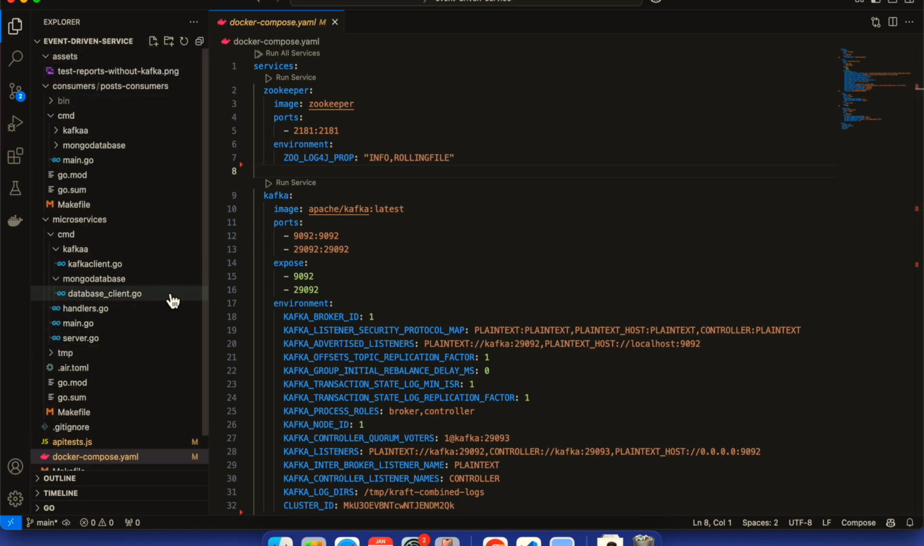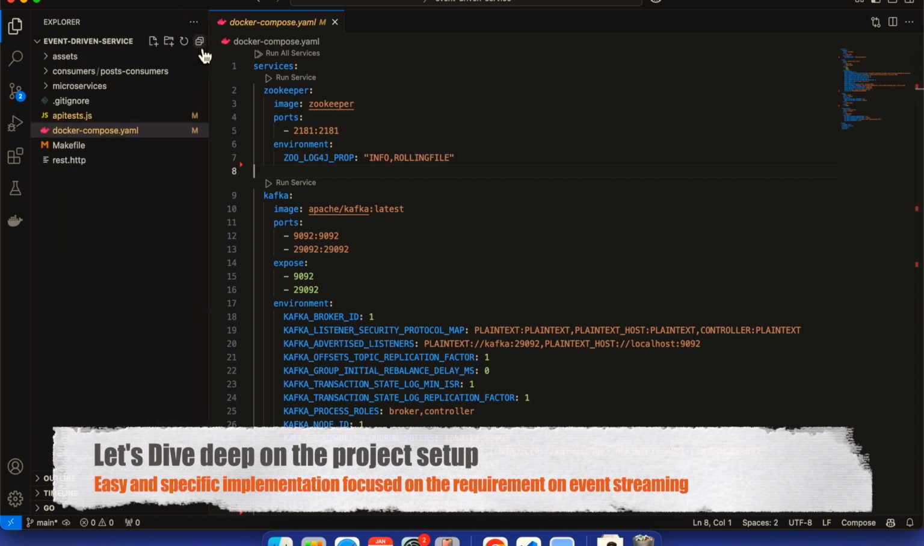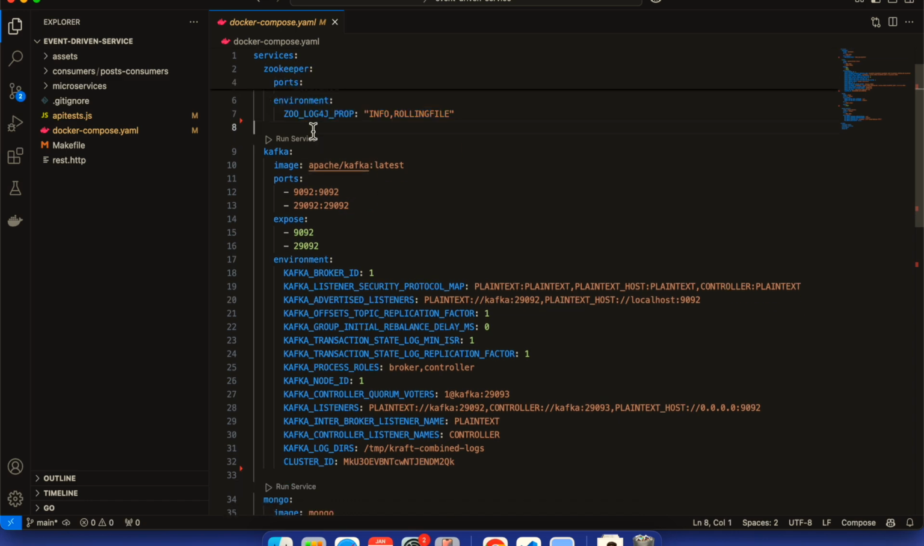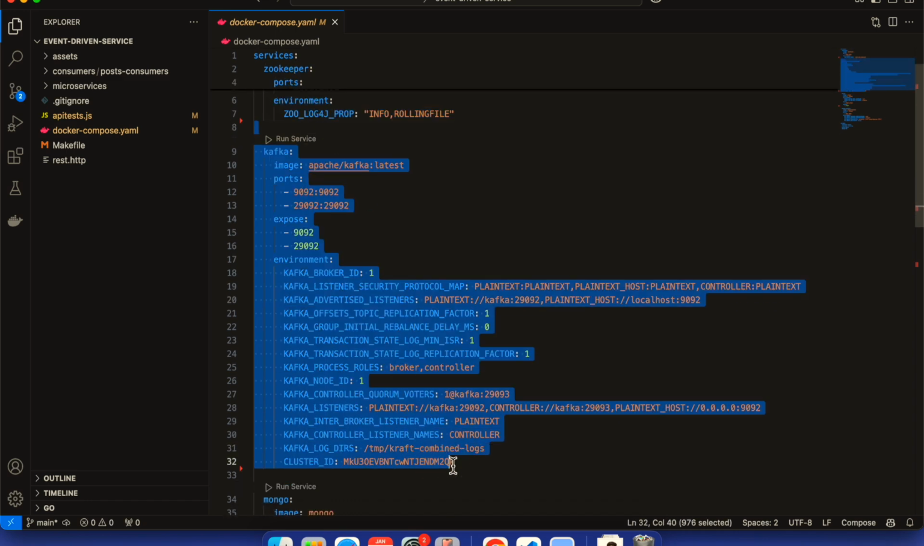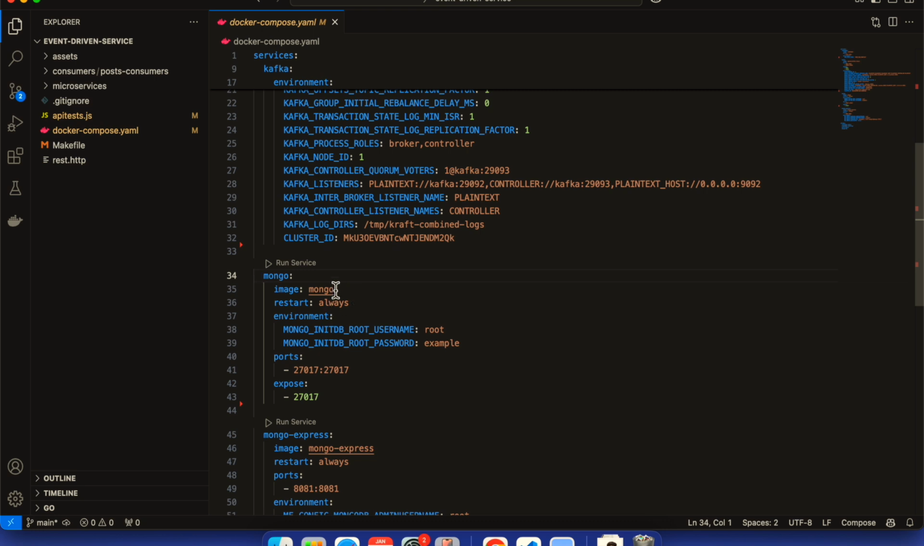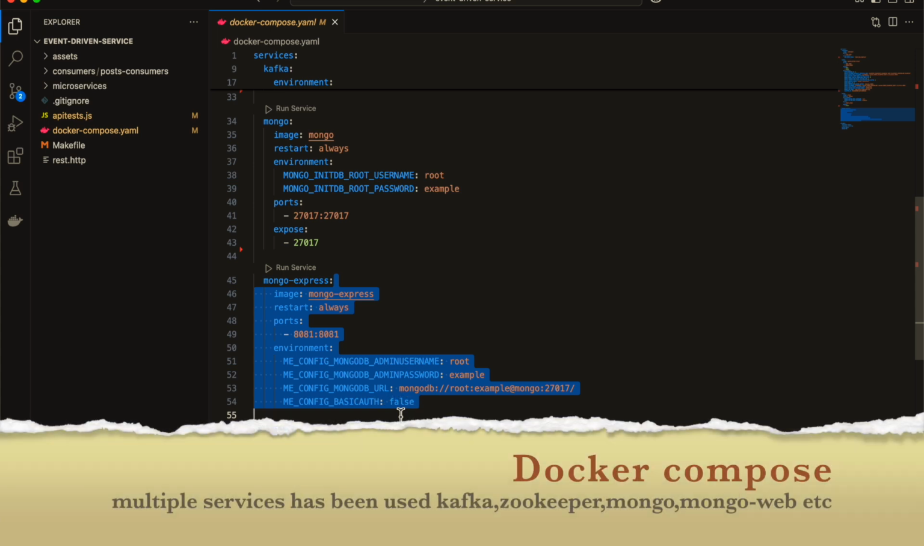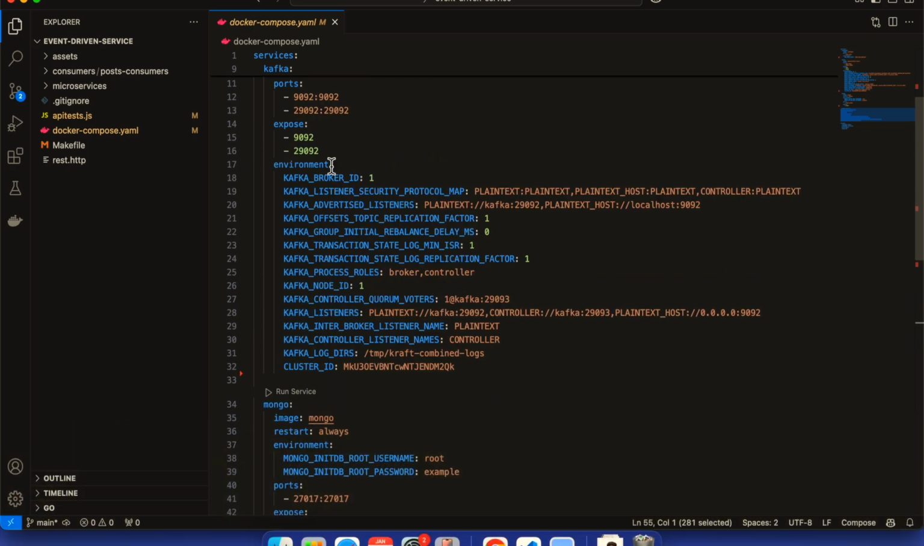We have already discussed the architecture, and right now we are going to see how things work in action. In the project structure, I would like to go first to the Docker Compose. In the Docker Compose, right now I am using Zookeeper. Then we have a native Kafka service as a single-node standalone. MongoDB is there for the database, and Mongo Express for easy access to the MongoDB database UI. And there are a couple of volumes that are being created.